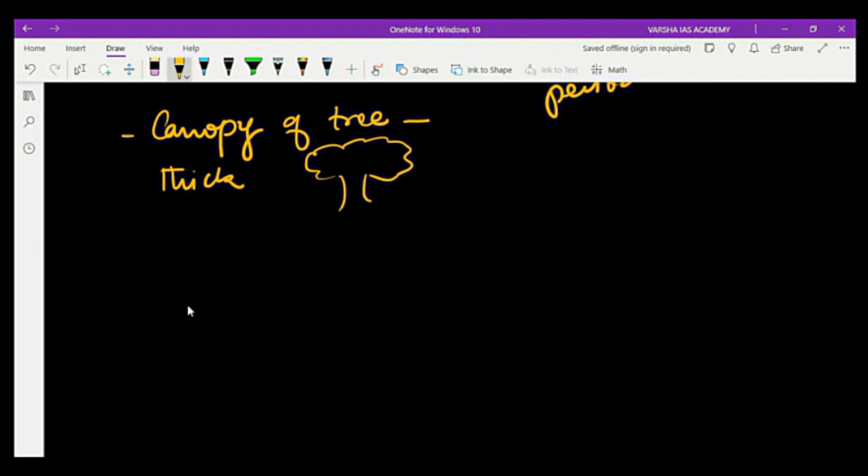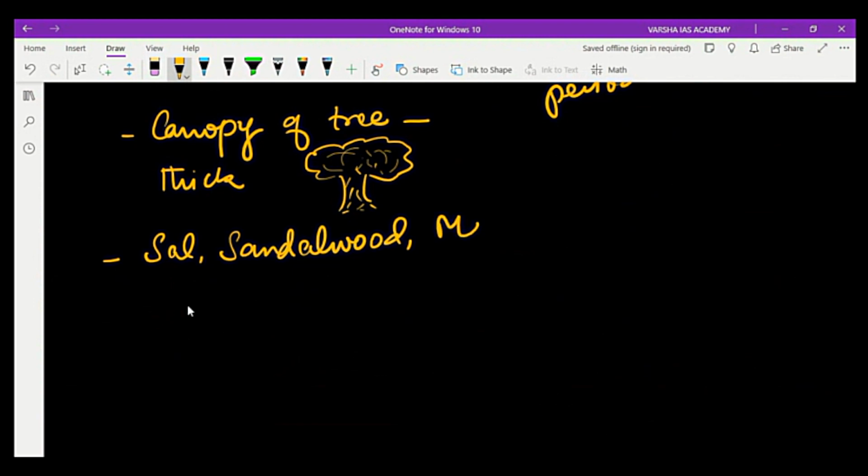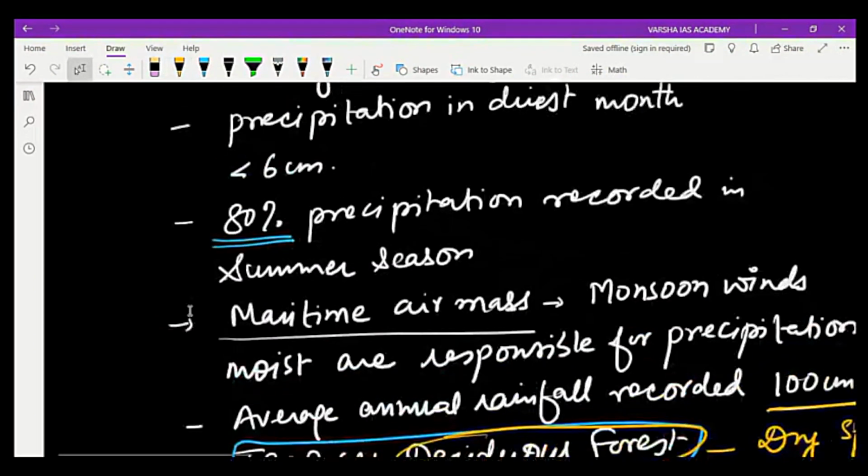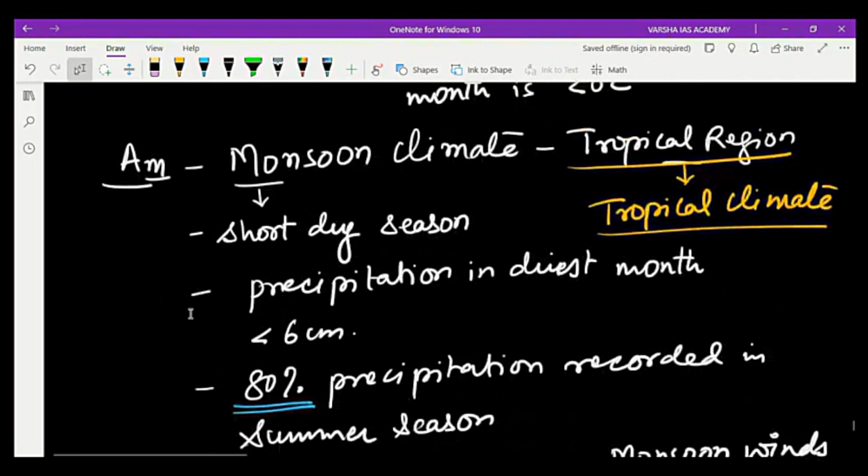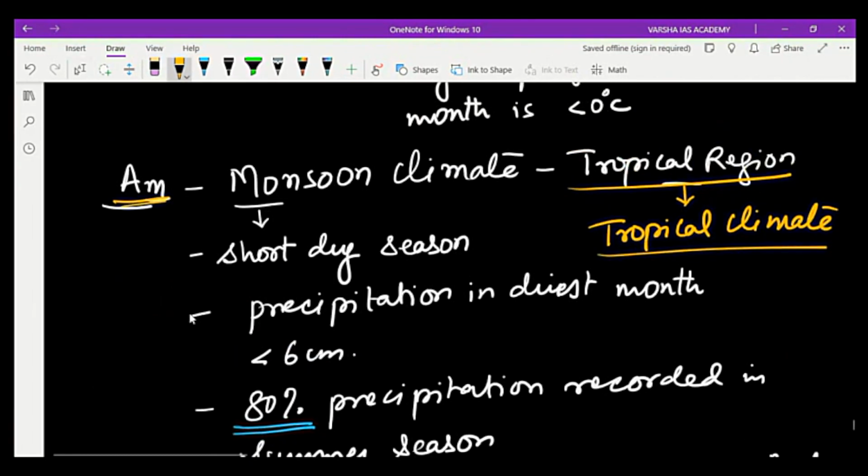Then these forests will have varieties of trees like sal, sandalwood. Mango tree is a very important variety of deciduous forest. So this is AM climate.